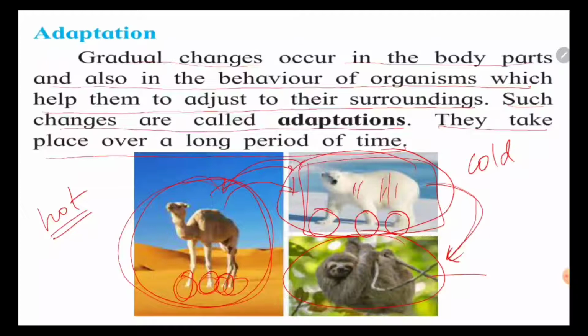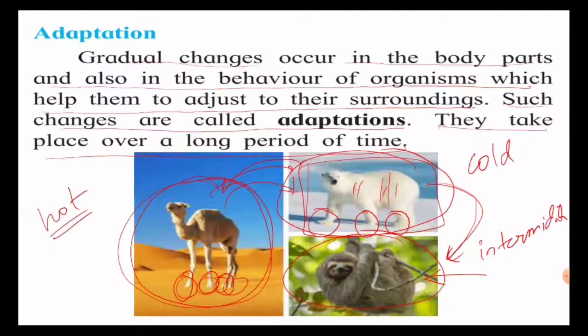And this animal wants an intermediate climate. What do you mean by intermediate? Intermediate means not too cold, not too hot. So adaptation means changing your body according to your environment. This is known as adaptation.